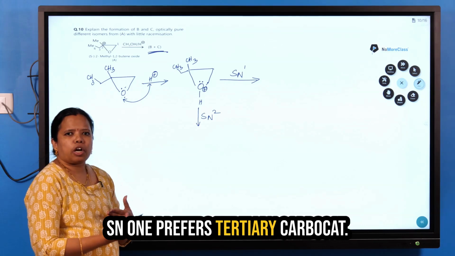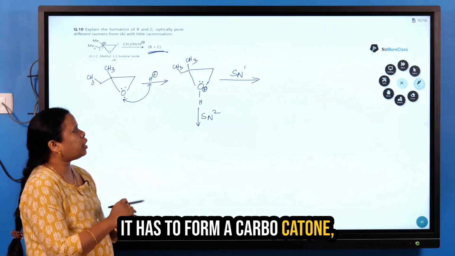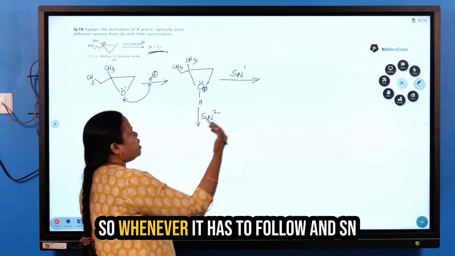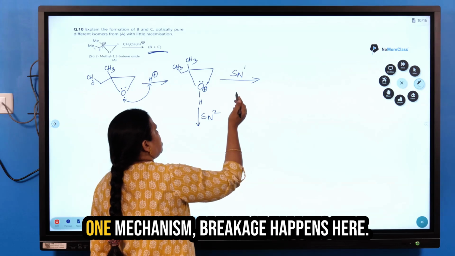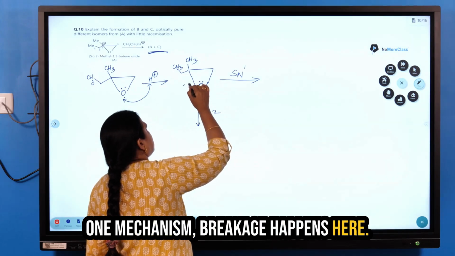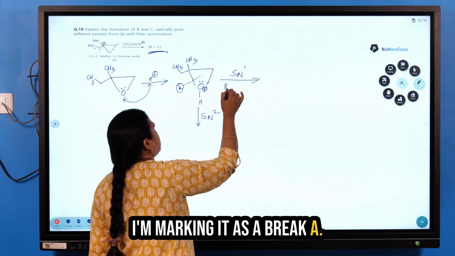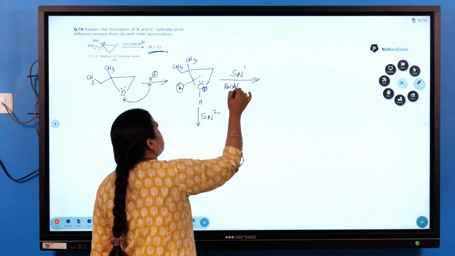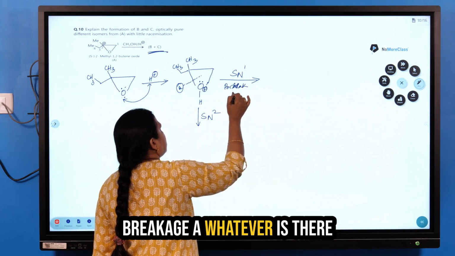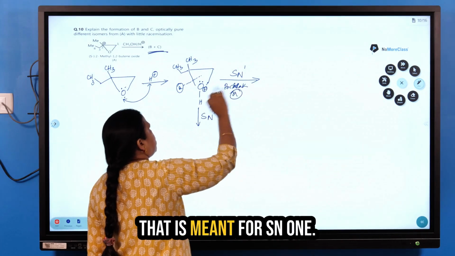SN1 prefers a tertiary carbocation, which is highly stable. So whenever it follows an SN1 mechanism, breakage happens here. I am marking this breakage as A. Breakage A is meant for SN1.